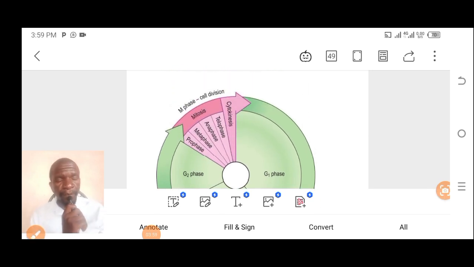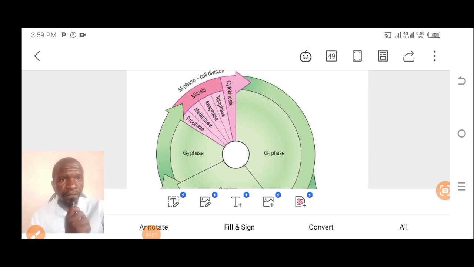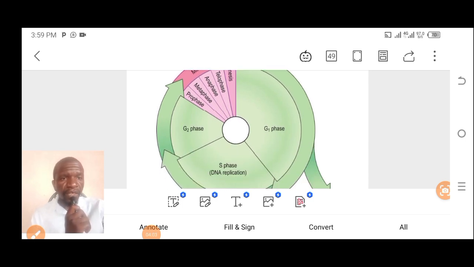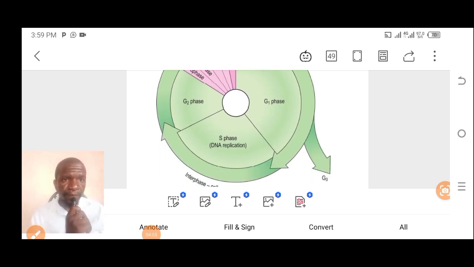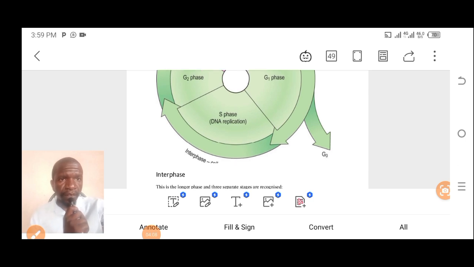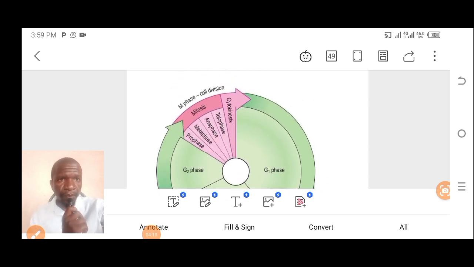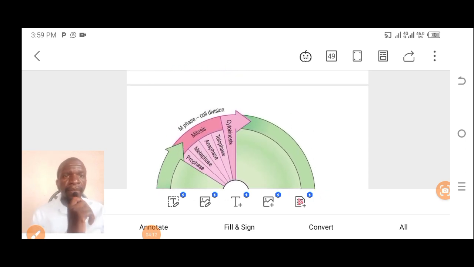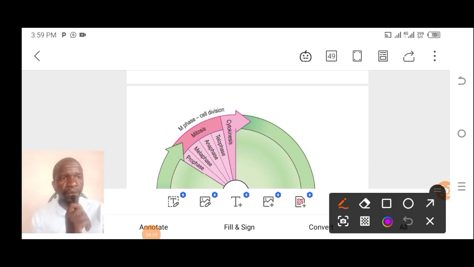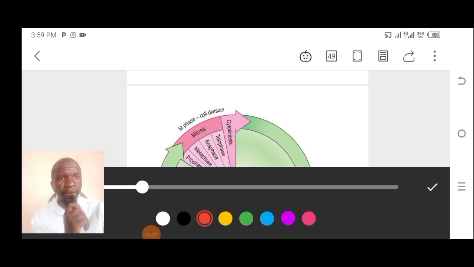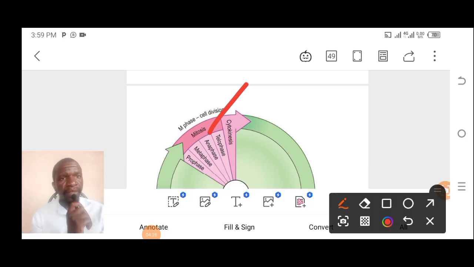M phase is here, where the actual cell division occurs. So you see that the whole green region is interphase, right? And its subphases. And then this pinkish division is the M phase, right? Let me highlight it so that you are able to see clearly. Here, this is the M phase, right? I think you have seen.